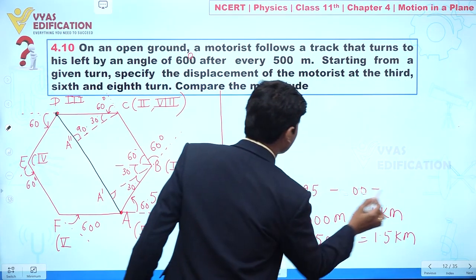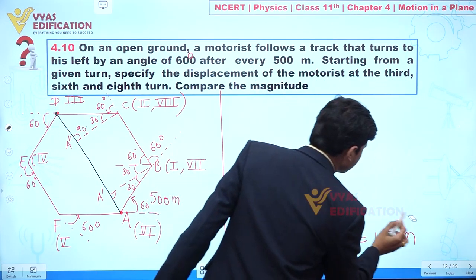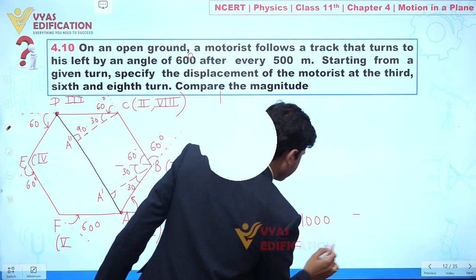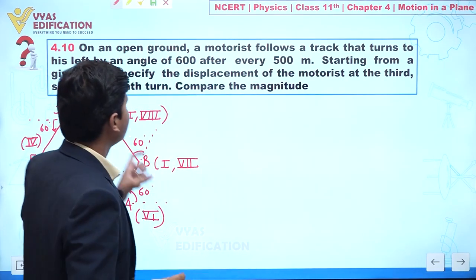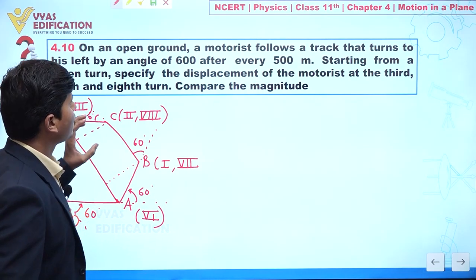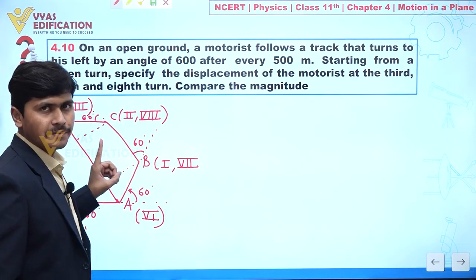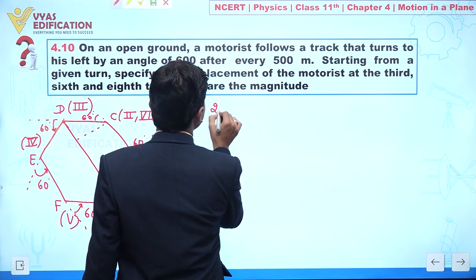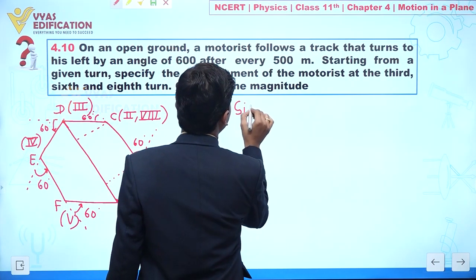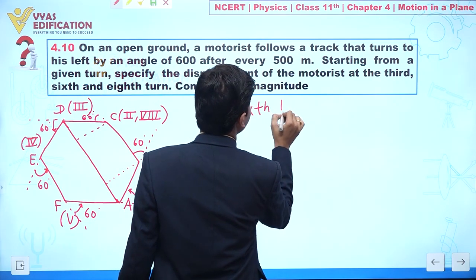I am doing it like this because I need this diagram for the next two parts. Clear? Now dear students, we are going to discuss part number two: what is the displacement of the motorist after the sixth turn?